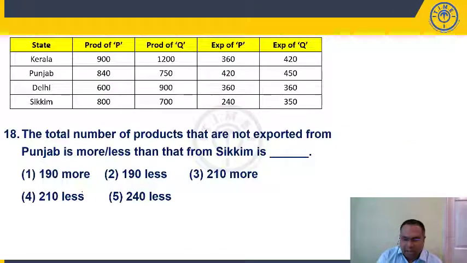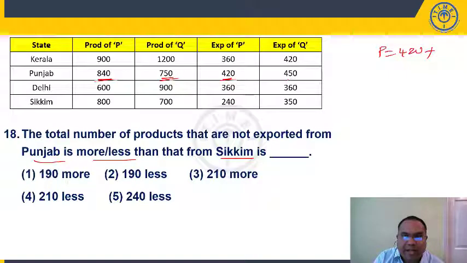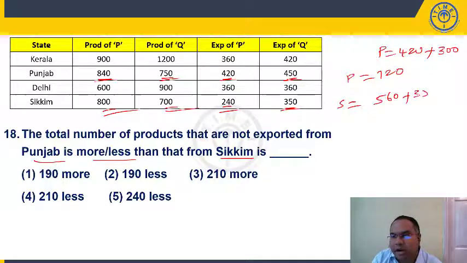Question number 18. The total number of products not exported from Punjab is more or less than from Sikkim. Total number of products not exported from Punjab. 840, 420 exported. So Punjab not exported is 420. Then 750, 450 exported, not exported 300. So Punjab 720 not exported. Sikkim 800, 240 exported, 560 not exported, and 700, 350 exported, so 350 not exported.